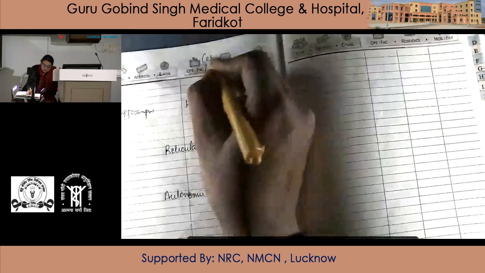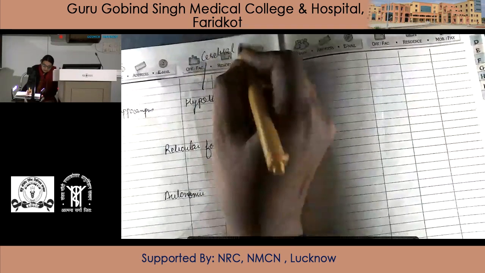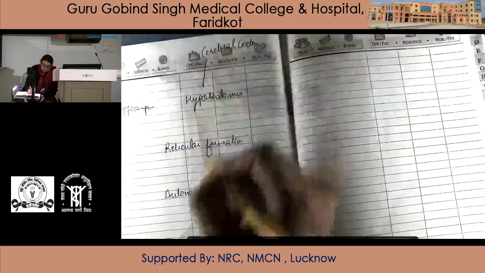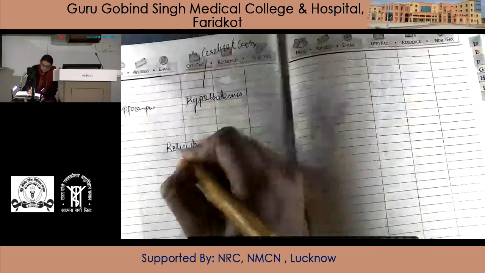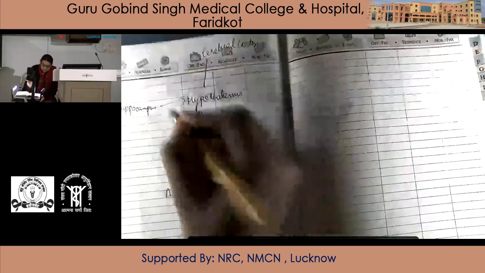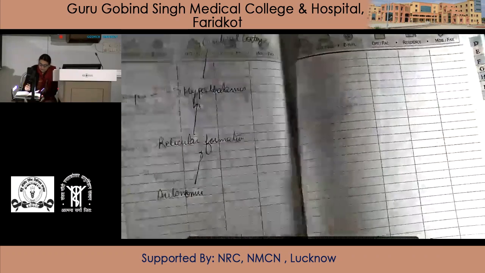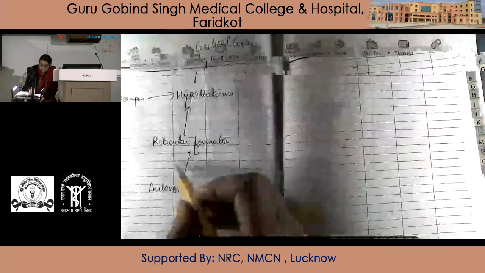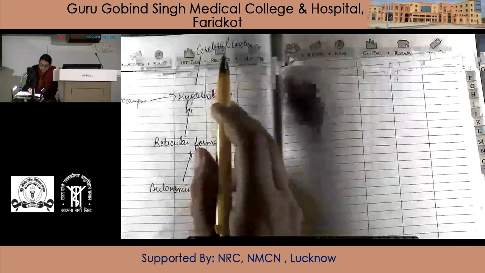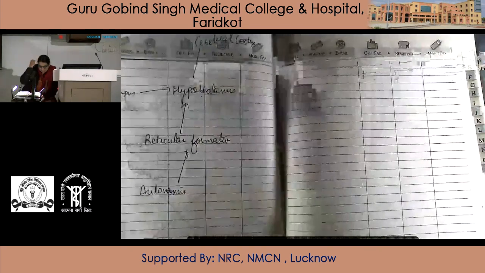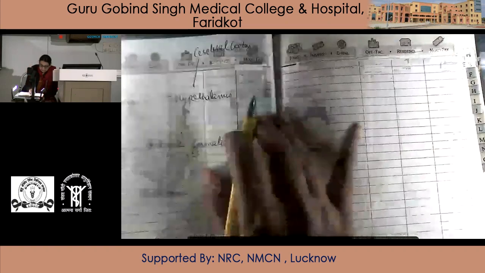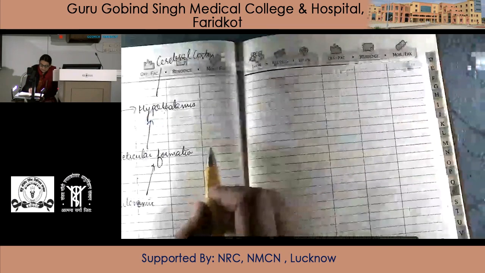Ultimately, they reach the cerebral cortex. Autonomic fibers, reticular formation, hypothalamus to the cerebral cortex.